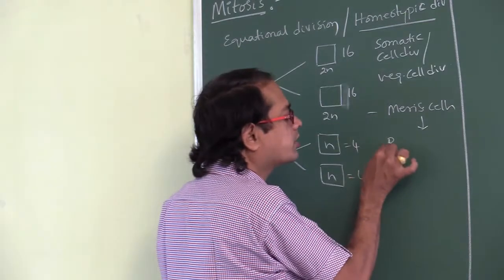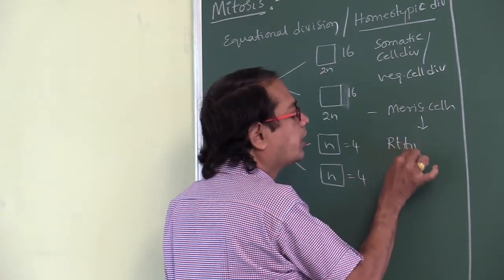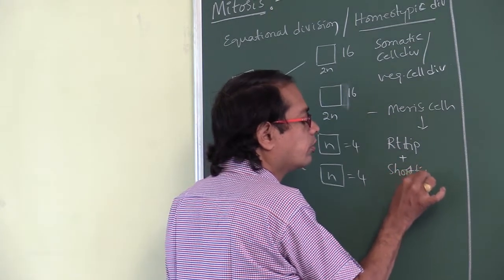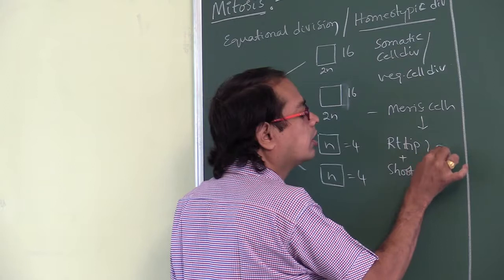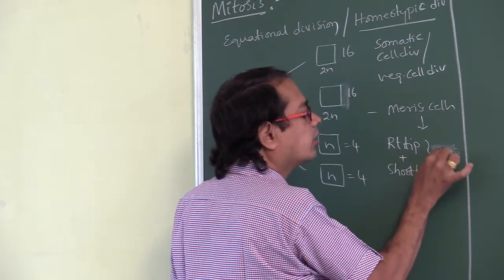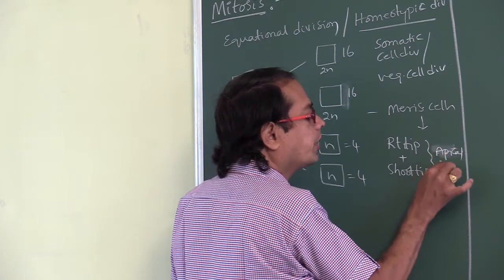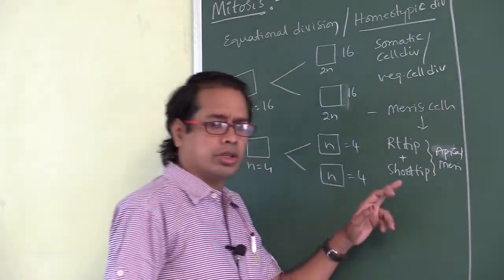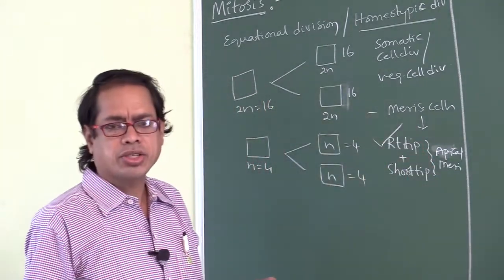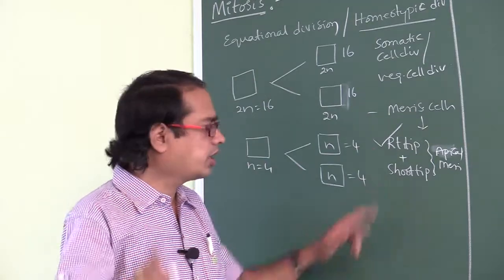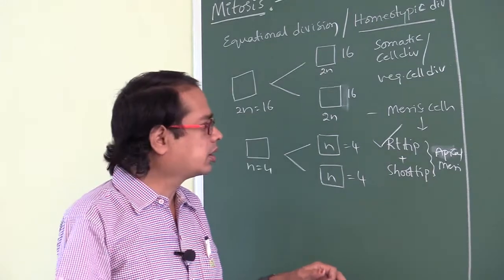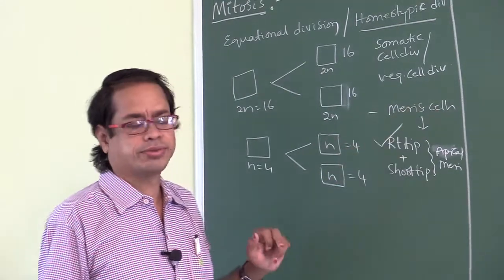Apical meristems are the root tip and shoot tip. Which one is better? Root tip is the best material to observe mitosis.